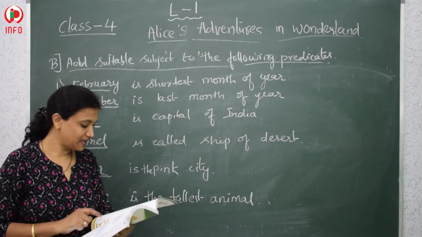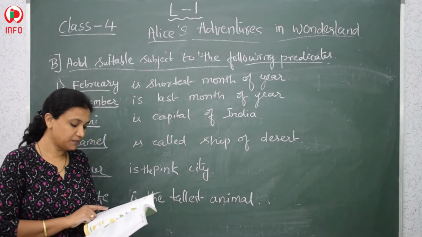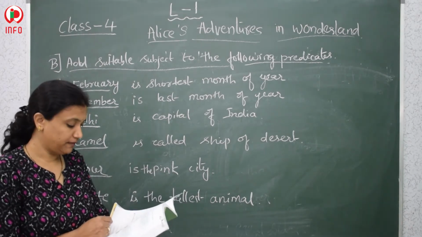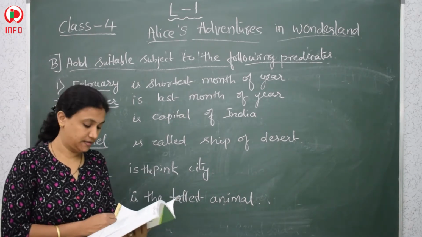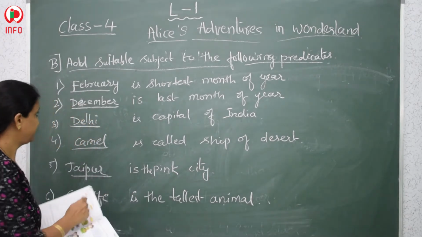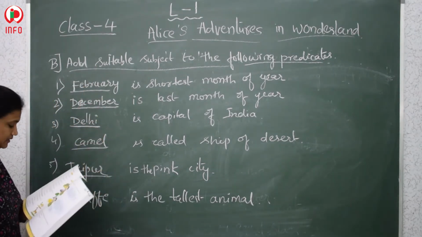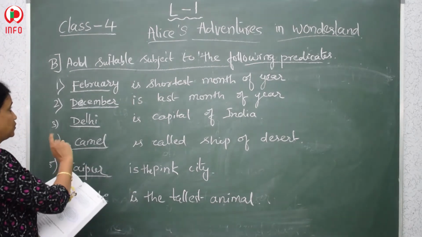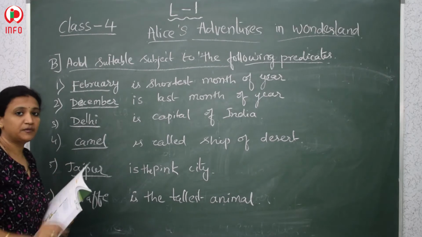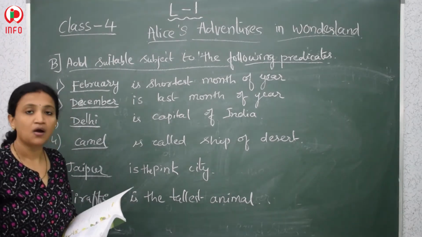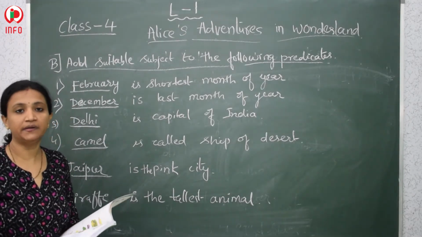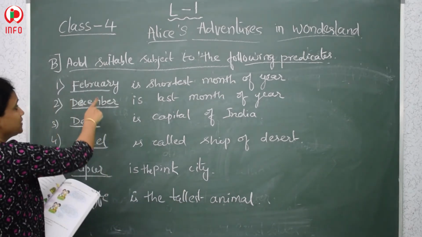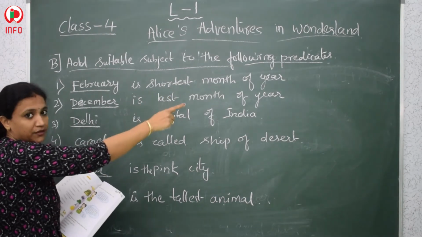So children, the next part of the grammar is add suitable subjects to the following predicates. So we have already seen what predicates are. So we will do this activity. This is the kind of filling the blanks. So dash is the shortest month of the year. So February, because February has only 28 days, or sometimes in a leap year it will have 29 days. So that is the reason we are choosing February as the shortest month of the year.